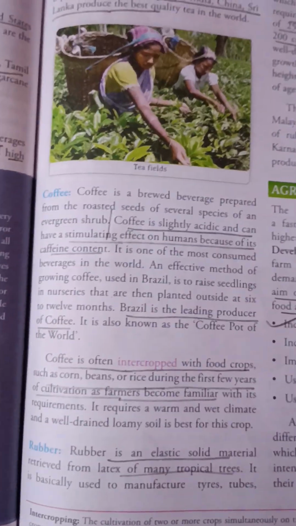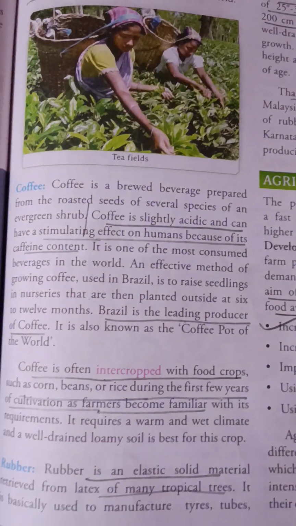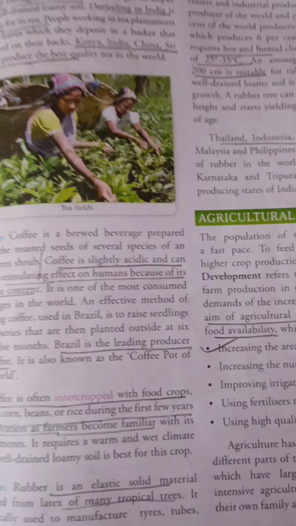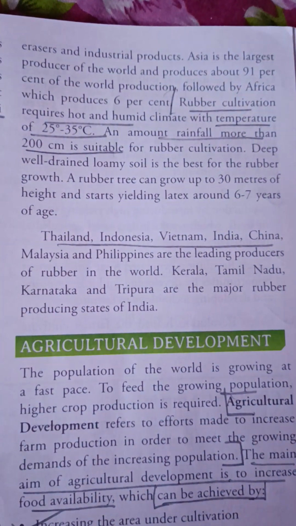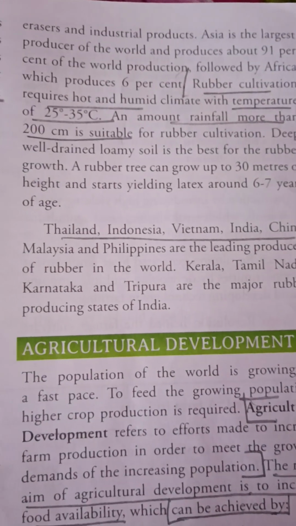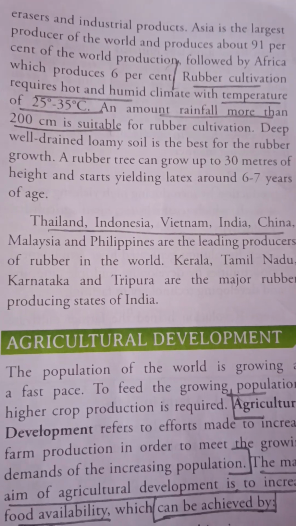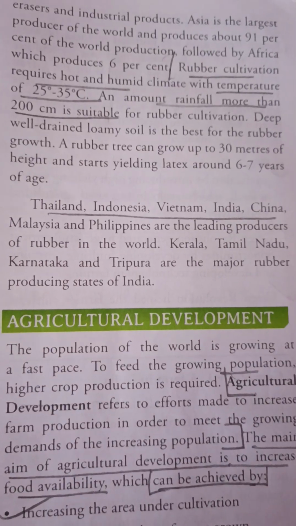Now last we have rubber. It is an elastic solid material which we get from the latex of many tropical trees. Rubber cultivation requires a hot and humid climate with a temperature of 25 to 35 degrees Celsius, and rainfall should be more than 200 centimeters. Leading producers are Thailand, Indonesia, Vietnam, India, China.